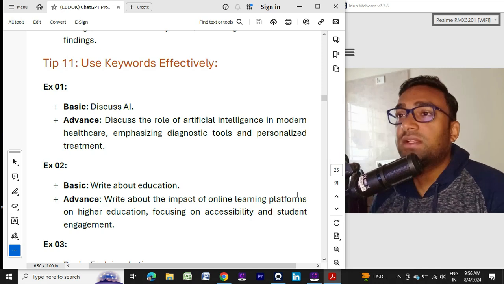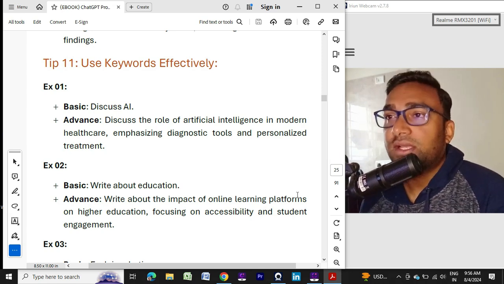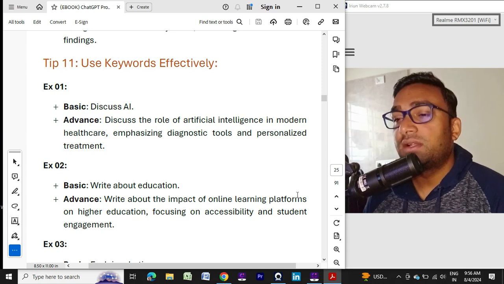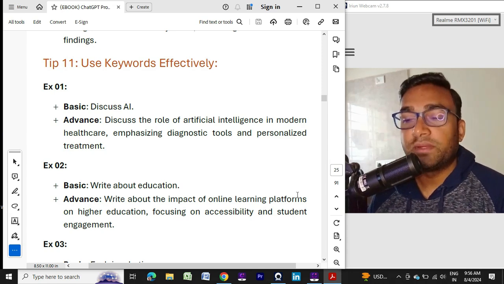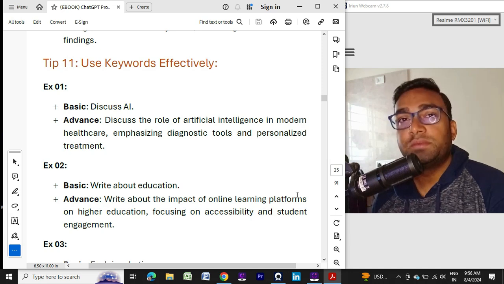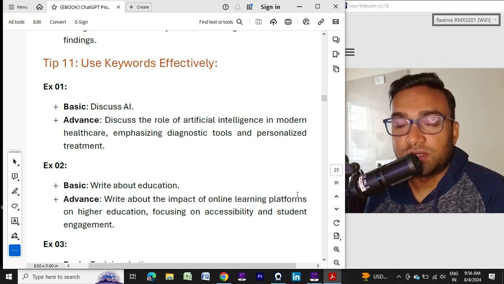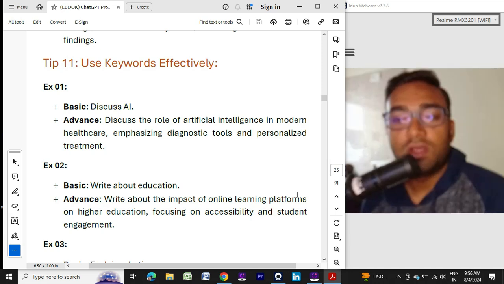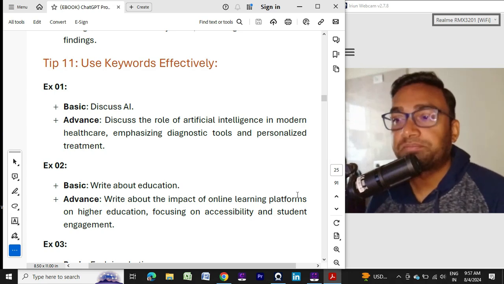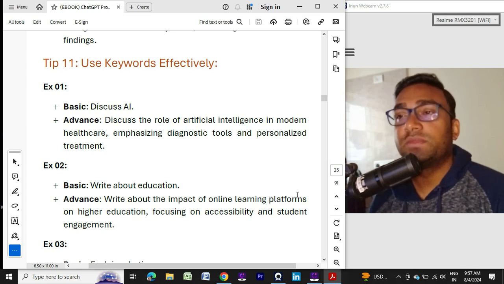Here the example is "discuss AI." Suppose you are asking ChatGPT or any other artificial tool to discuss AI. Again, it is a very generic, very common question, so ChatGPT will provide a generic answer. For experience purposes it is good, for educational purposes it is good, but if you want to get an accurate response from ChatGPT, you need to modify it.